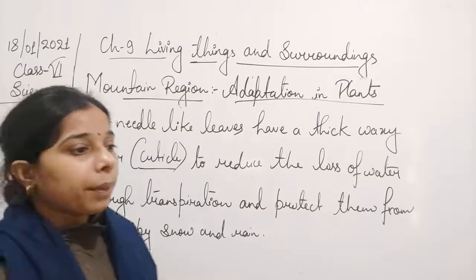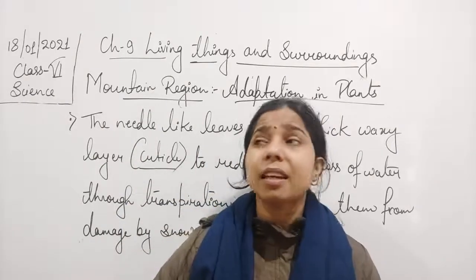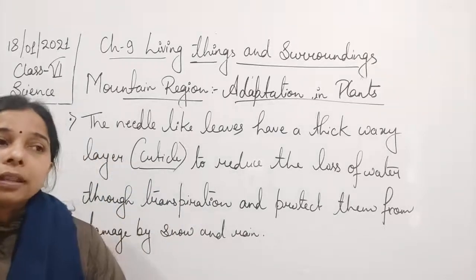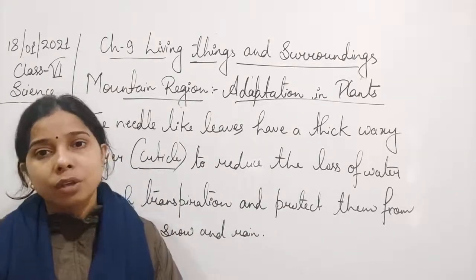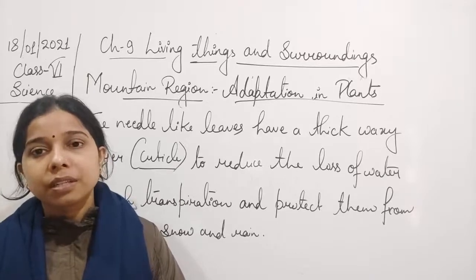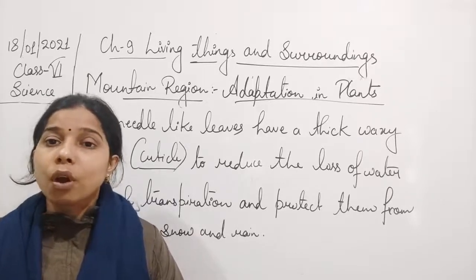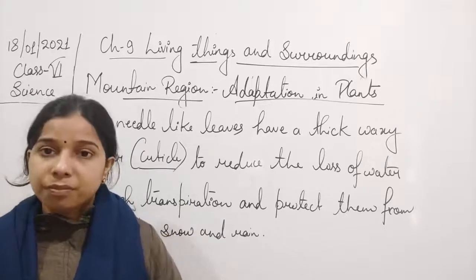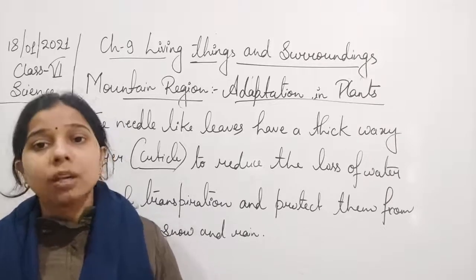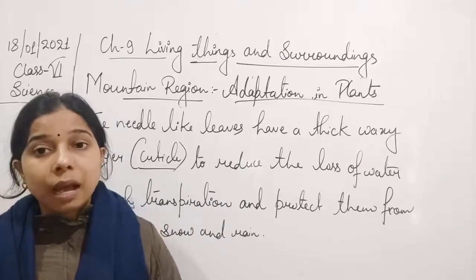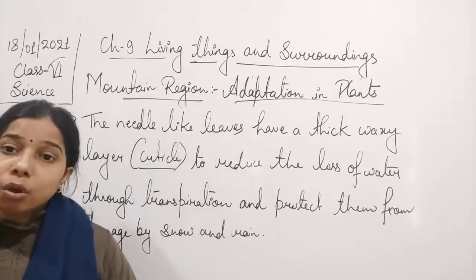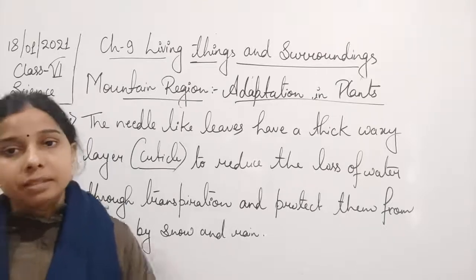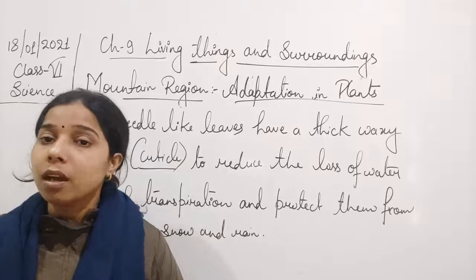Now, it is not necessary that every plant present in the mountain region is very small or needle-shaped. There are plants which have broad leaves. So what about them? How do they survive in such conditions? Before the onset of winter, they shed their leaves. If all the leaves are shed by the plants, this will help in preventing the loss of water, especially during winter when the soil water freezes and no water is available for the plants.